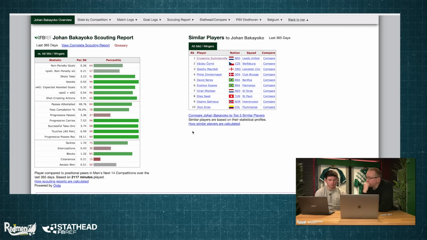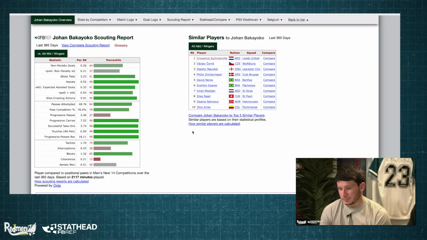He shoots a fair bit for them, but his expected goals is not good, and that's because he shoots from outside the box a lot. Kind of like Harvey Elliott shots, if you know what I mean. But yeah, he creates a fair bit for his teammates. His expected assists on a per 90 basis is 91st percentile. His assists are 99th percentile. And his shot creating actions is 95th percentile, which all bodes well for him.